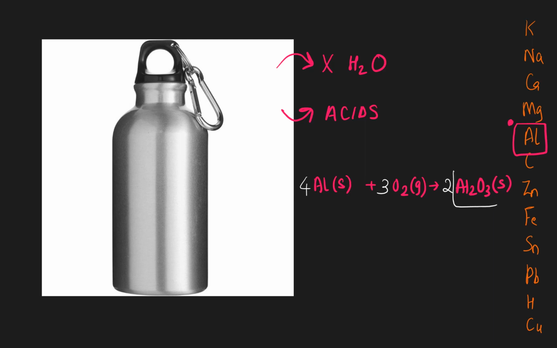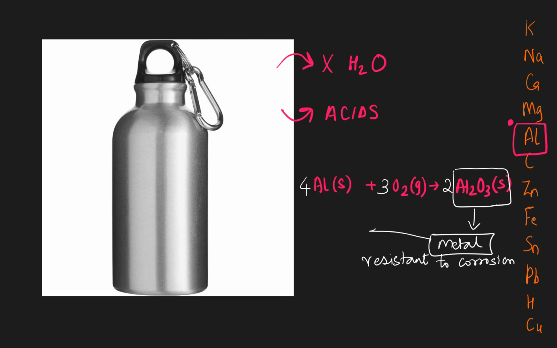Now this layer of aluminium oxide makes aluminium metal resistant. So the metal becomes resistant to what? It becomes resistant to corrosion. So which metal will it make resistant to corrosion? Obviously aluminium metal. So aluminium oxide makes the metal aluminium resistant to corrosion.